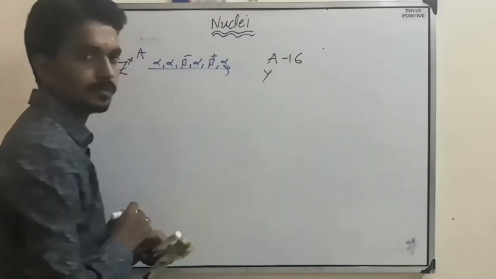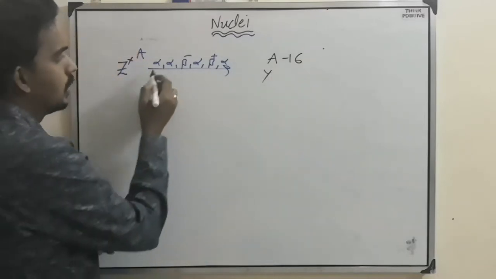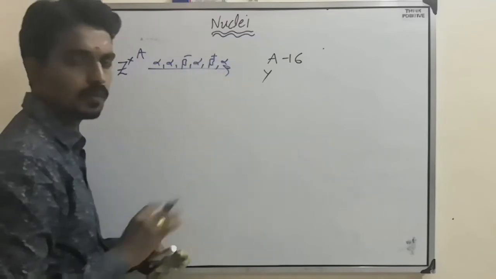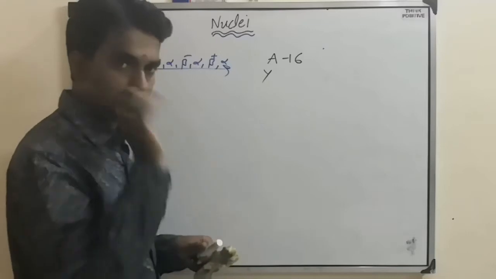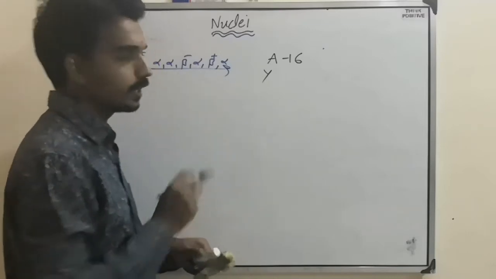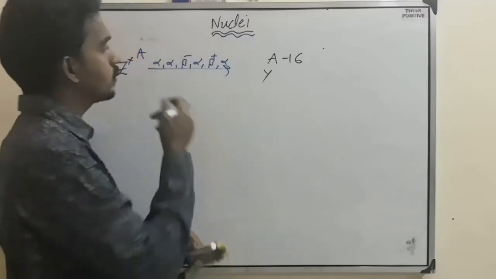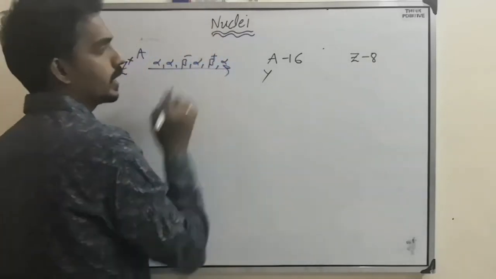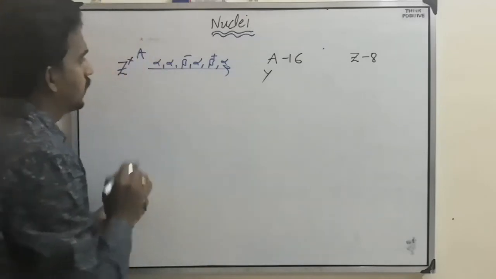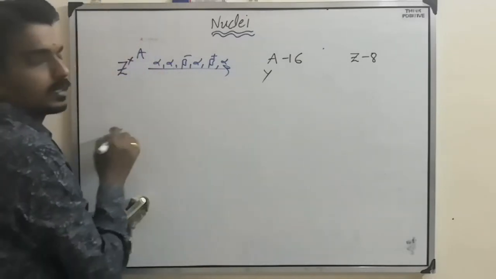Something else, Y. Now what about Z? Alpha, alpha, alpha. First you count: 4 alpha particles. 1 alpha particle reduces atomic number by 2. Then 4 alpha particles means it reduces by 2 each, so Z minus 8. 4 2s are 8. Z minus 8. And then look at the beta decays.